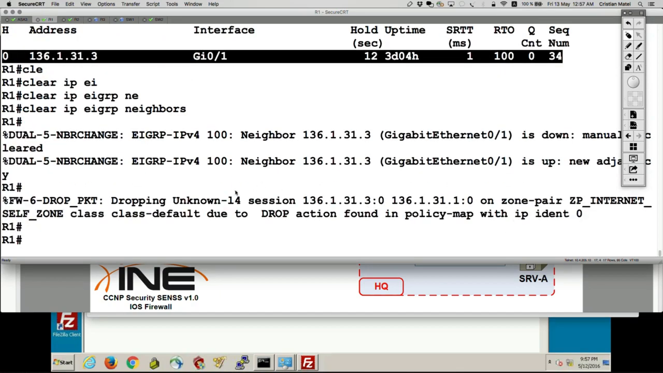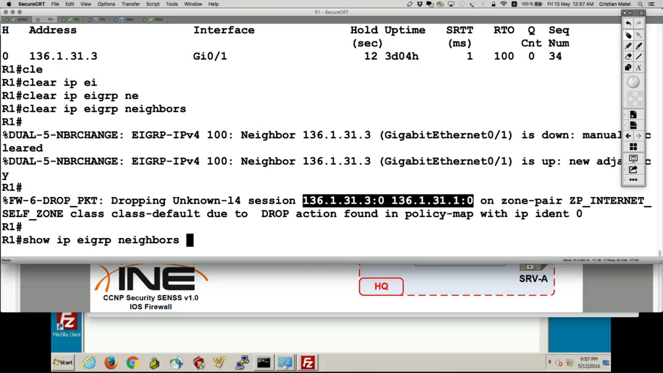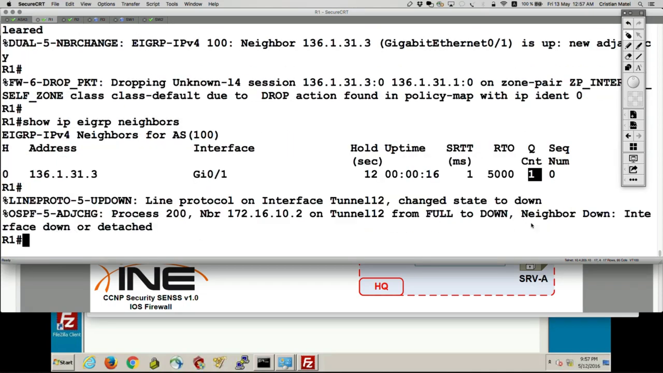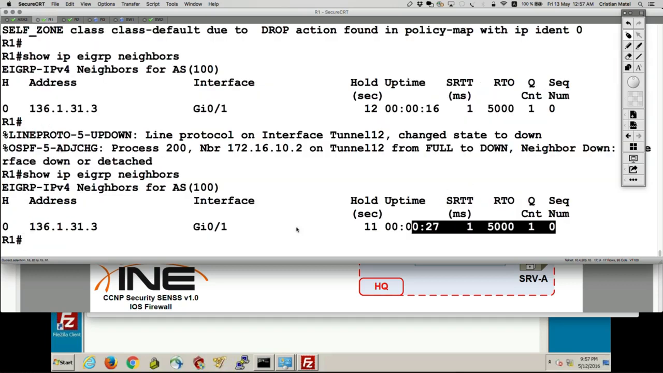And I already see that it says unknown layer 4 session, that's EIGRP, from router 3 to router 1. It's unicast traffic, as you can see. If you say show IP EIGRP neighbors, Q count is 1, and that's bad. To keep it simple, I'm not going to say what the problem with the Q count is, but you see that EIGRP does not come up.